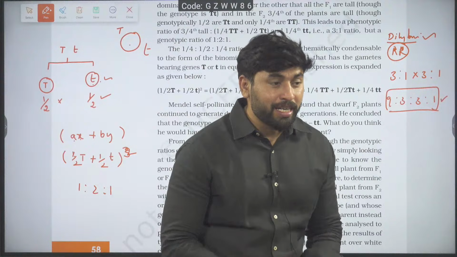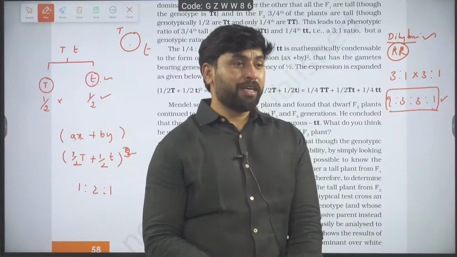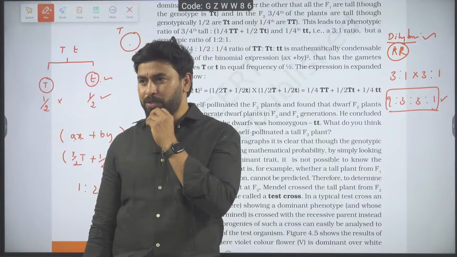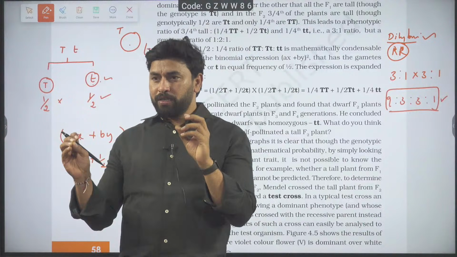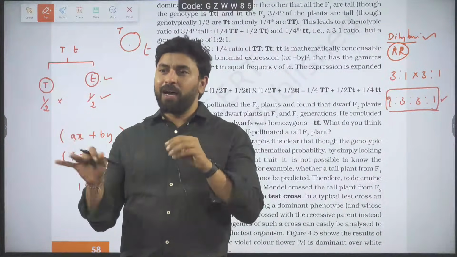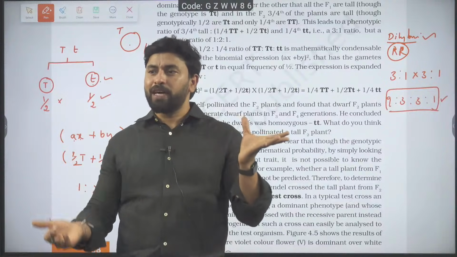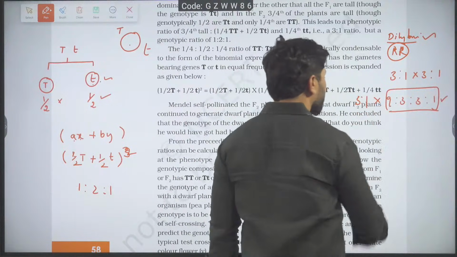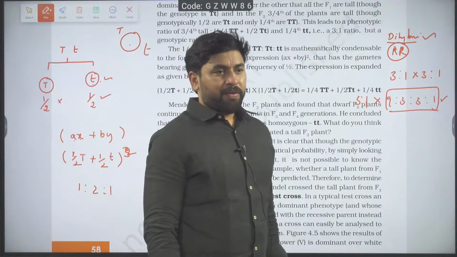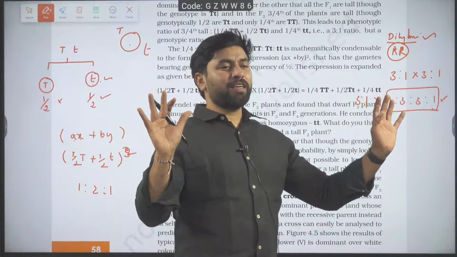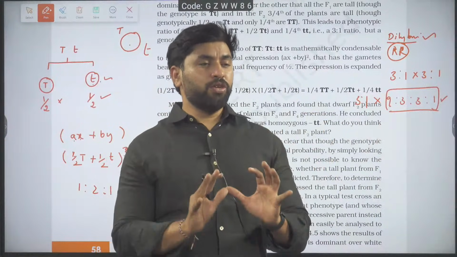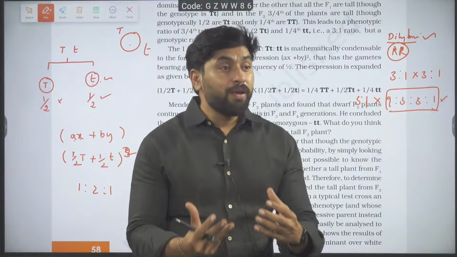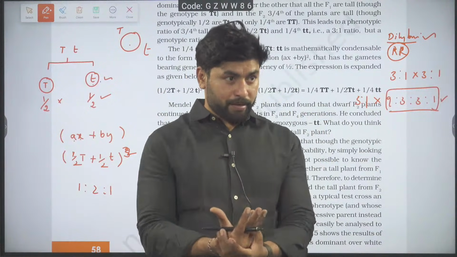Let us calculate the trihybrid cross phenotypic ratio. Could you calculate the trihybrid cross phenotypic ratio? 3 is to 1 power 3. Already I have calculated 3 is to 1 power 2. Then I will multiply it by 3 is to 1. For n number of crosses you can find their genotypic and phenotypic results, because these results follow the binomial equation.